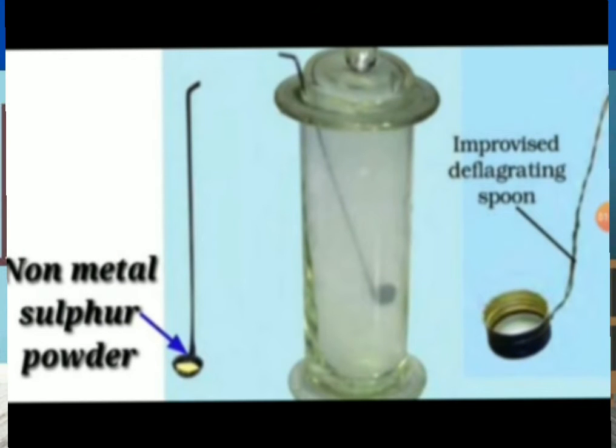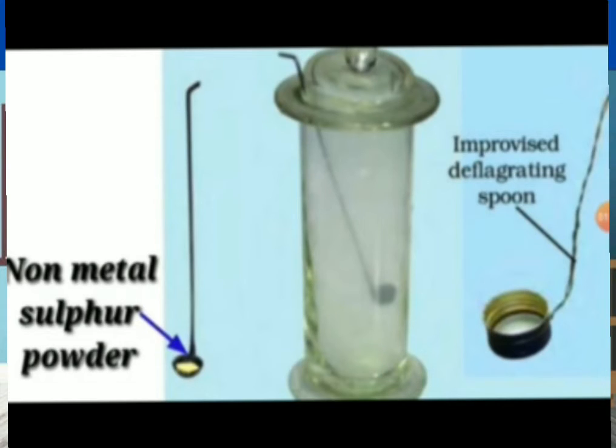Let's do an activity. Here we take non-metal sulfur powder in a spoon and heat it. When it burns, a gas is formed. We collect the gas in a glass tumbler. So we get SO2.